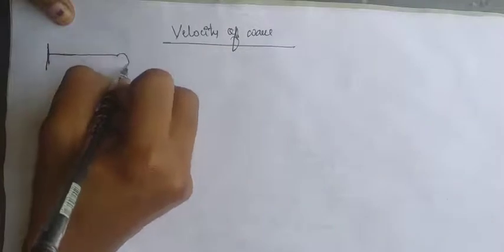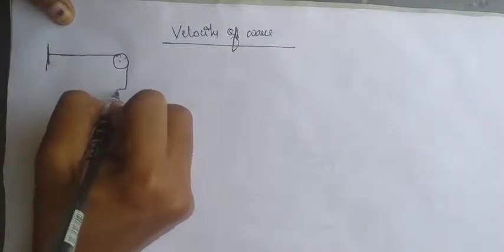Next one is velocity of wave. Okay, so let us consider velocity of wave. So here consider this is one string, which is connected like this. Here is one mass.